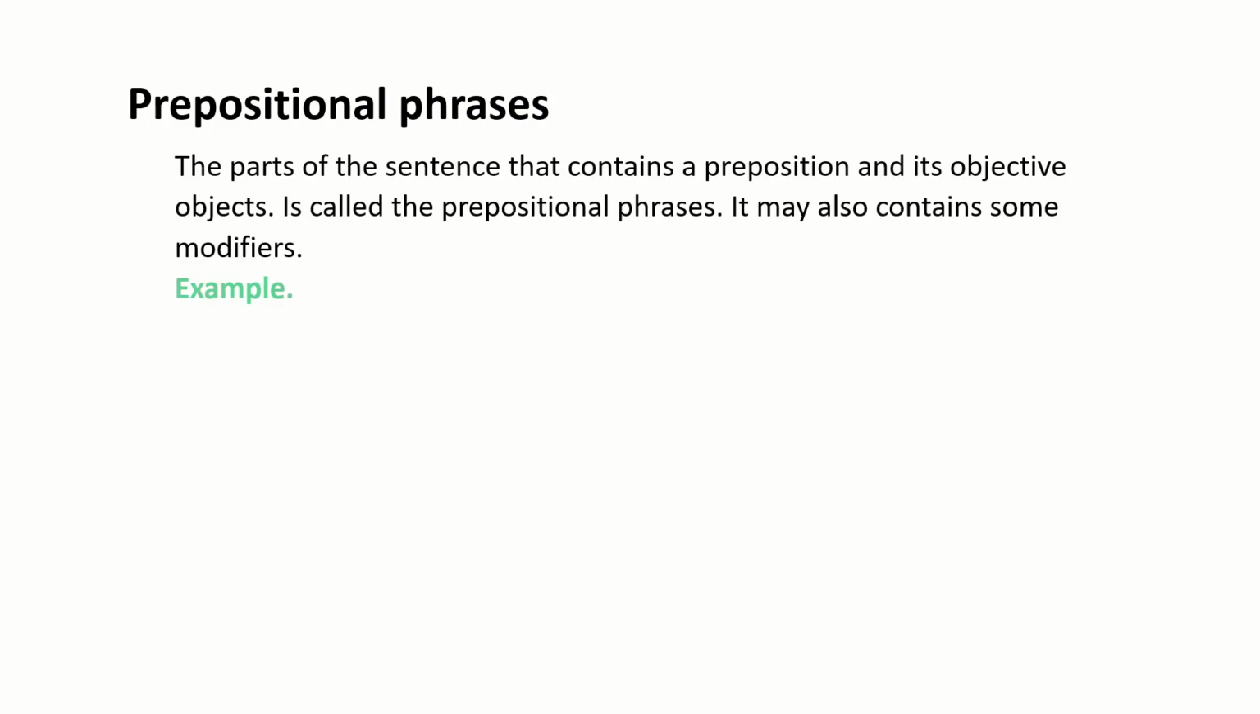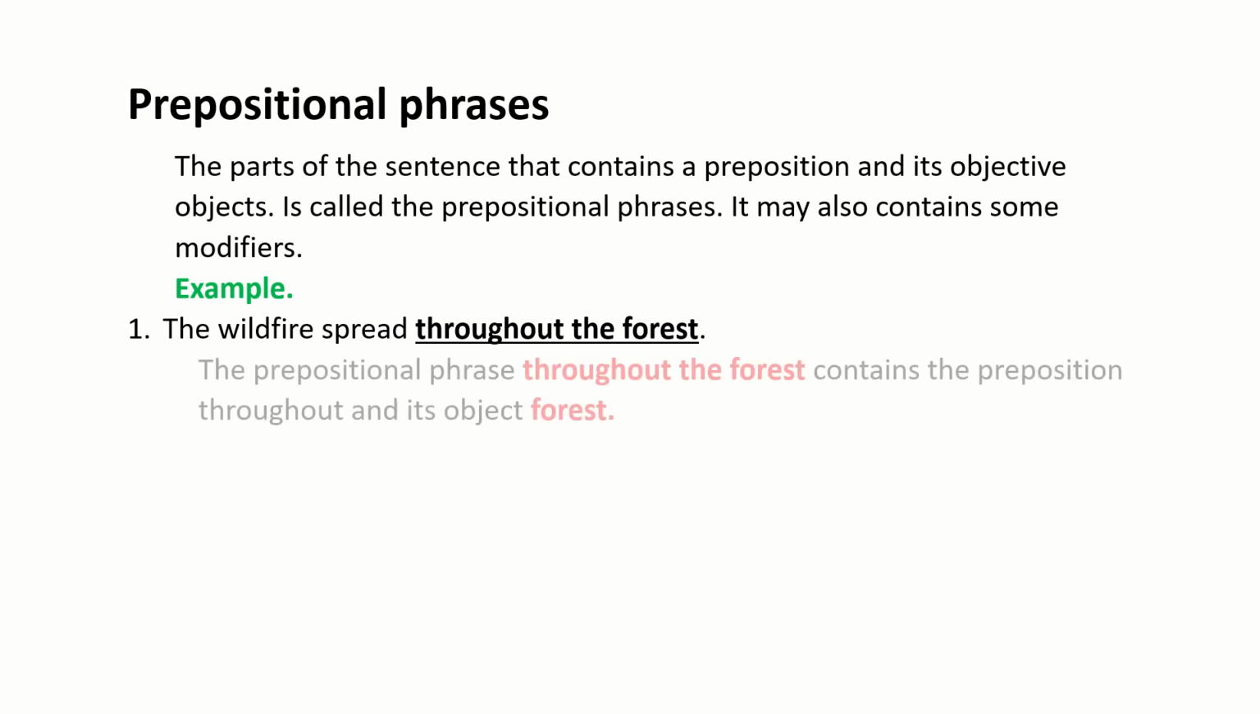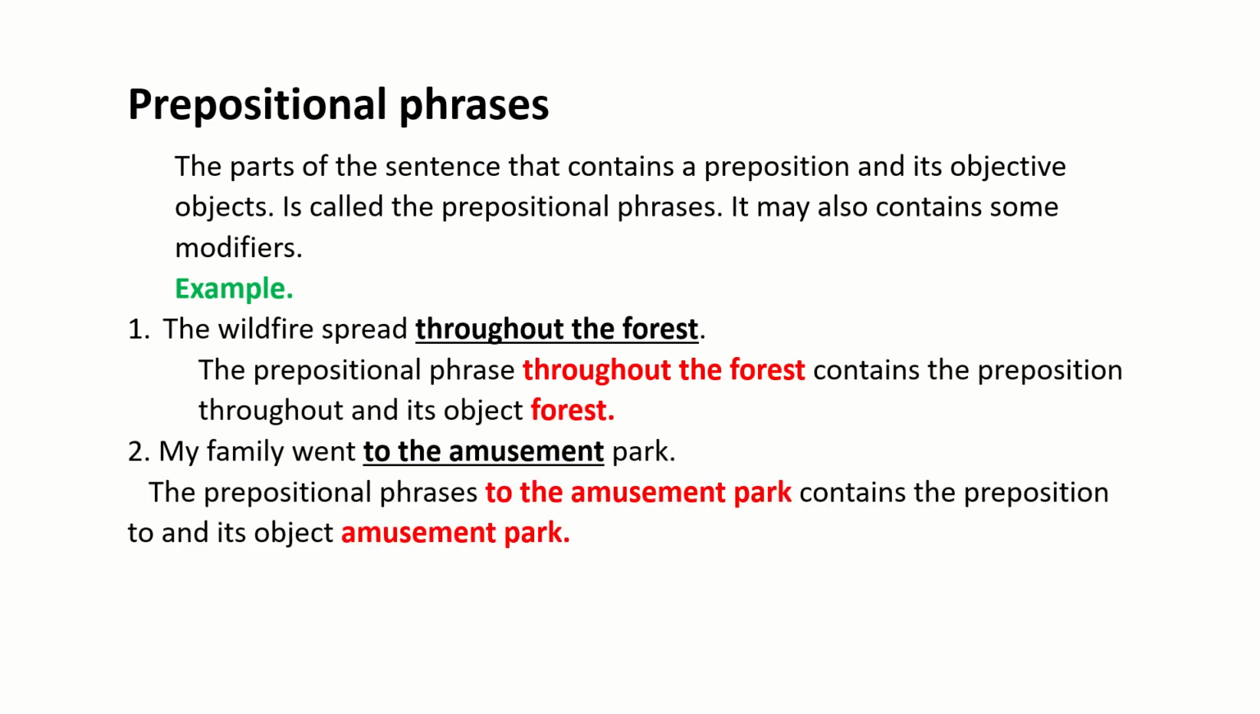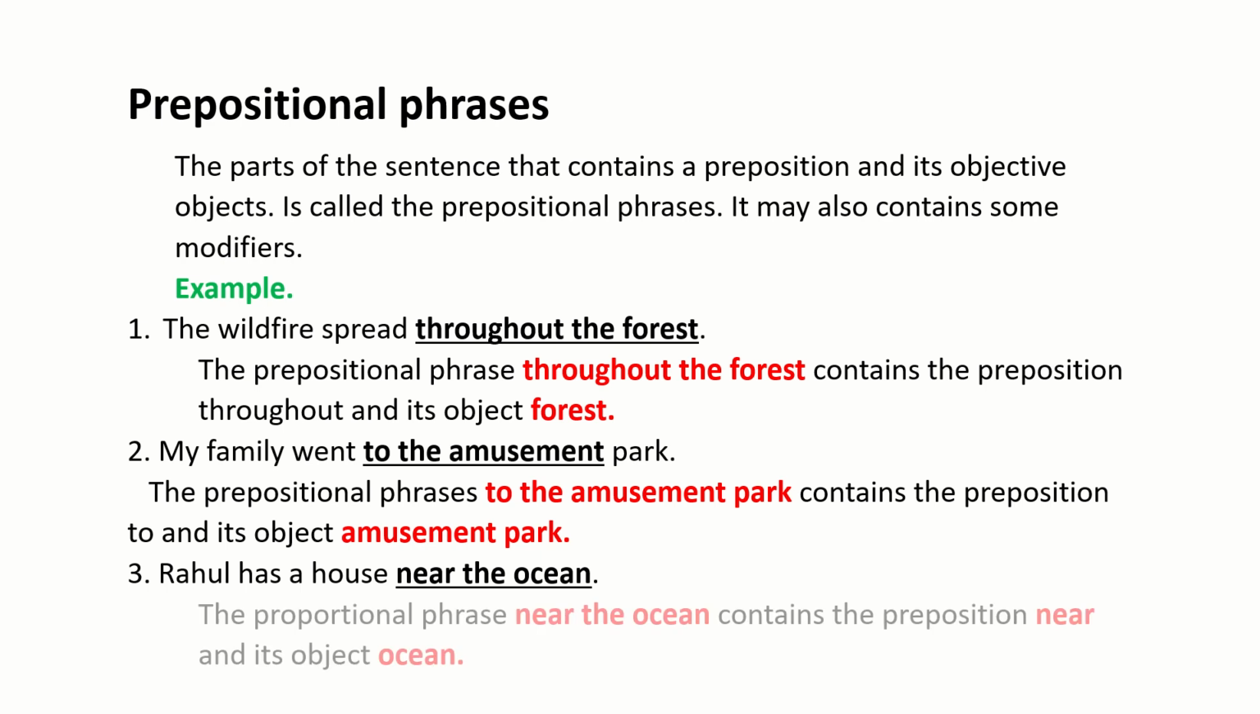Prepositional phrases. Generally, these types of phrases will start with a preposition. For example, the wildfire spread throughout the forest. Throughout is a preposition. Okay, so the phrase starts with that: throughout the forest. My family went to the amusement park. Rahul has a house near the ocean. Near the ocean, to the amusement park, throughout the forest. These are all prepositional phrases.